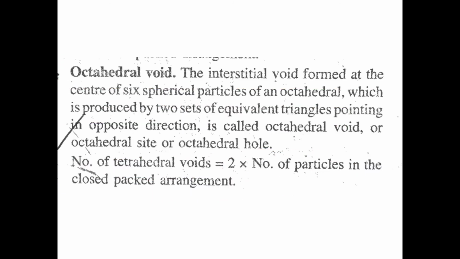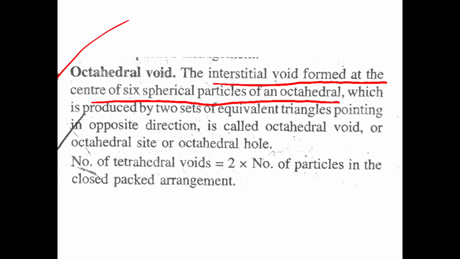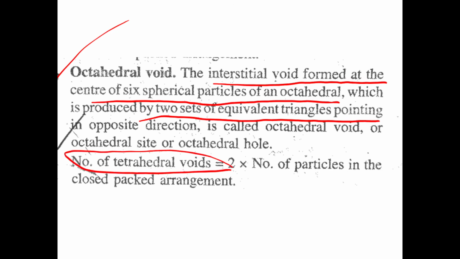Next, what is octahedral void? The interstitial void formed at the center of six spherical particles of the octahedral, which is produced by two sets of equivalent triangles pointing in opposite direction, is called octahedral void. They are opposite in direction. So, number of tetrahedral void is equal to 2 times the number of particles of the close packing arrangement.